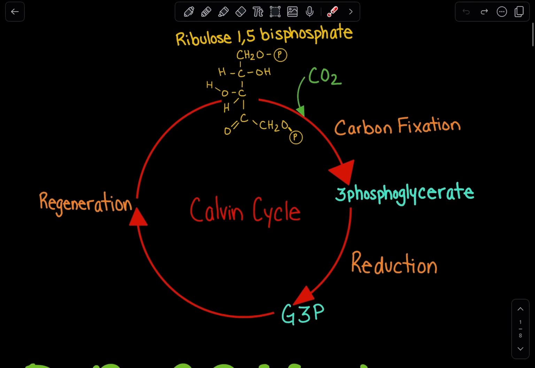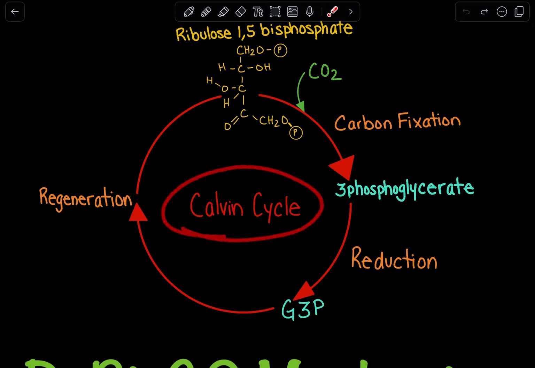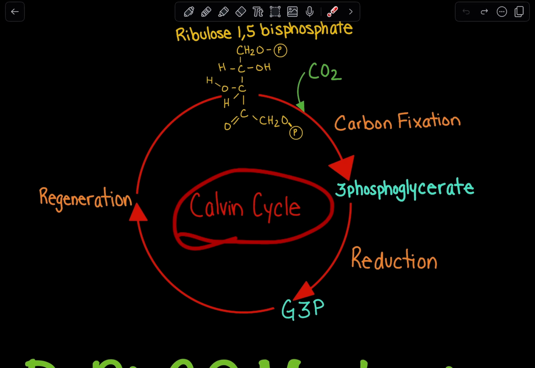Now, once again, where is RuBisCO being used? Well, we have the Calvin cycle, which is also referred to as the light-independent reaction. Remember that when we talk about plants, we have photosynthesis, which generates ATP and NADPH, and those ATP and NADPH are going to be used in the light-independent reactions, which is the Calvin cycle.